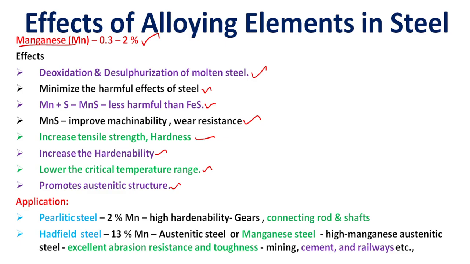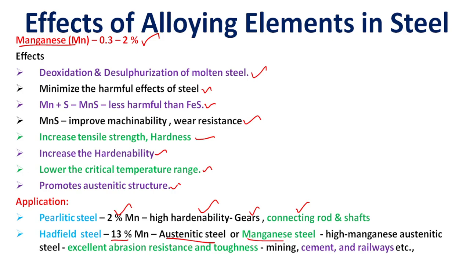So up to 2% of manganese with carbon increases the hardenability. Okay, the increased hardenability in steel material is used for gears, connecting rods and soft material. And for Hadfield steel, the manganese content is 13% in steel material. So this is the austenitic steel or manganese steel. This material is called austenitic steel or manganese steel.